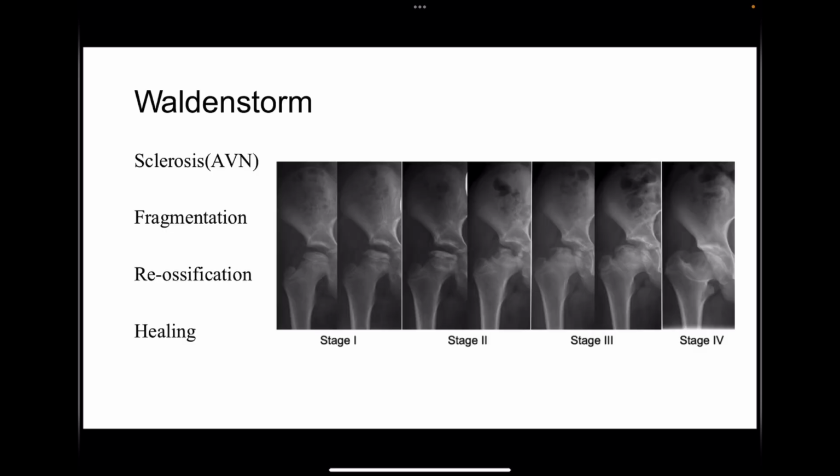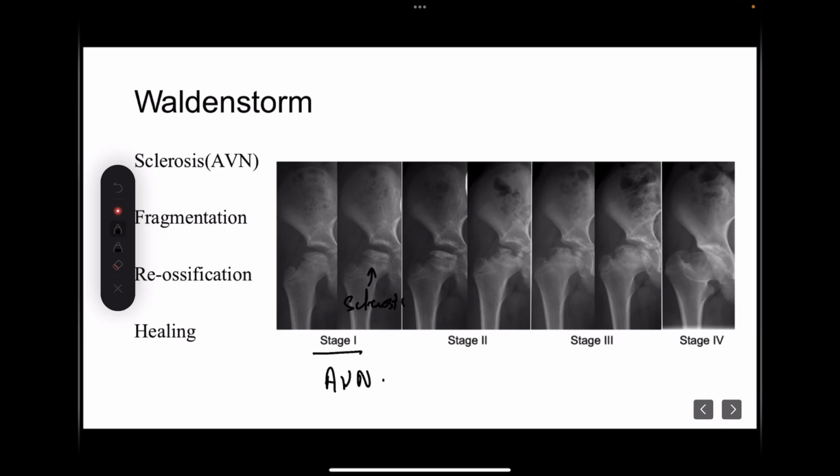Coming to different classification systems which have been defined for Perthes disease, the most classical one is Waldenstrom's classification, who defined avascular necrosis in 4 stages. These stages we have already discussed. The first was stage of avascular necrosis, in which on X-ray you will see sclerosis of femoral head. The second stage is stage of fragmentation. In this stage, fragmentation lines start developing in the femoral head, which is suggestive of phagocytosis of necrotic cells.